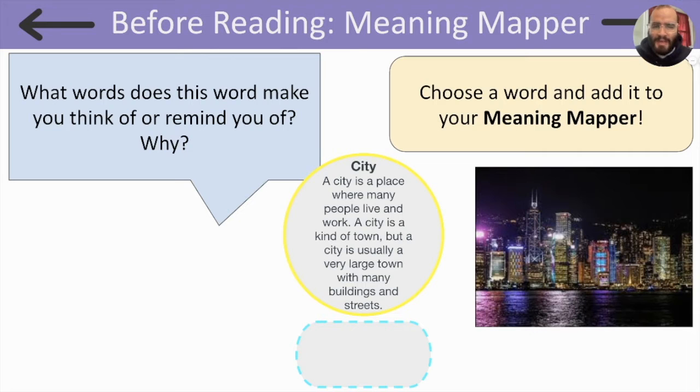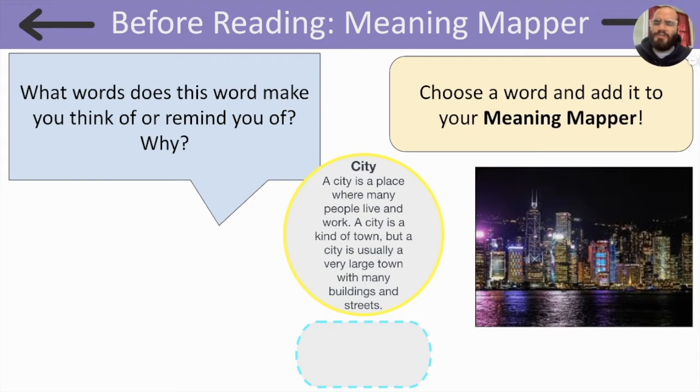Now take out your Meetingmapper. In the middle, we have our focus word city. A city is a place where many people live and work. A city is a kind of town, but a city is usually a very large town with many buildings and streets. Do you live in a city? Yeah, you probably live in New York City, or at least have visited the city. You may even come from another city.